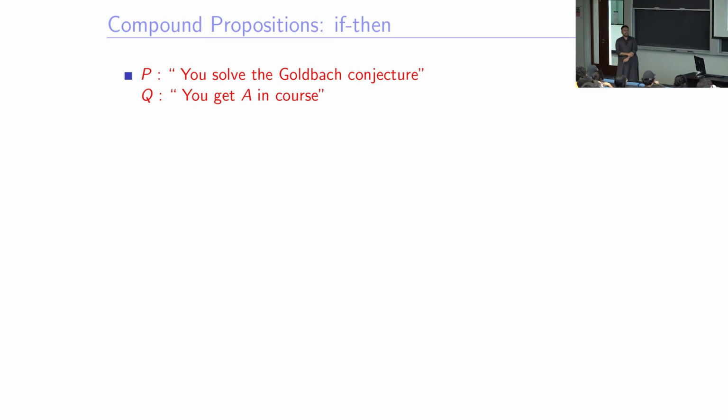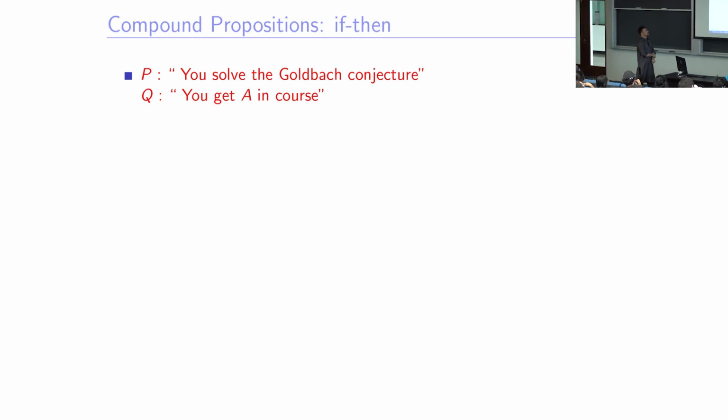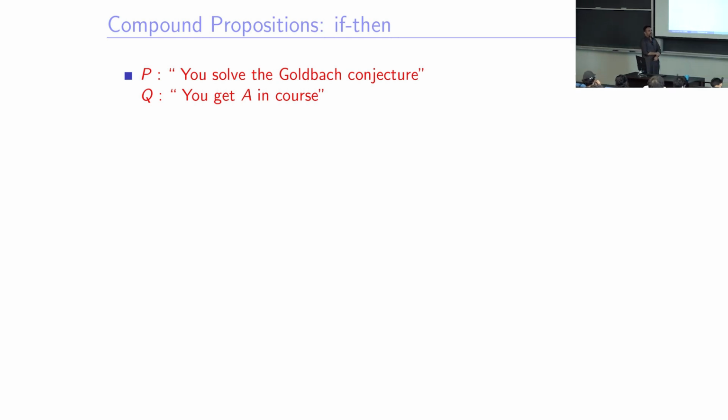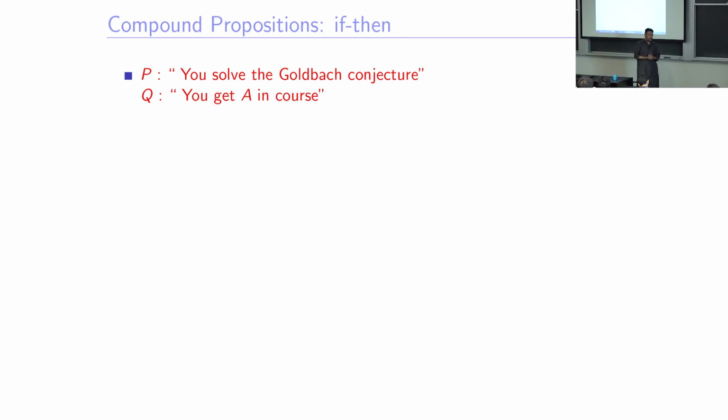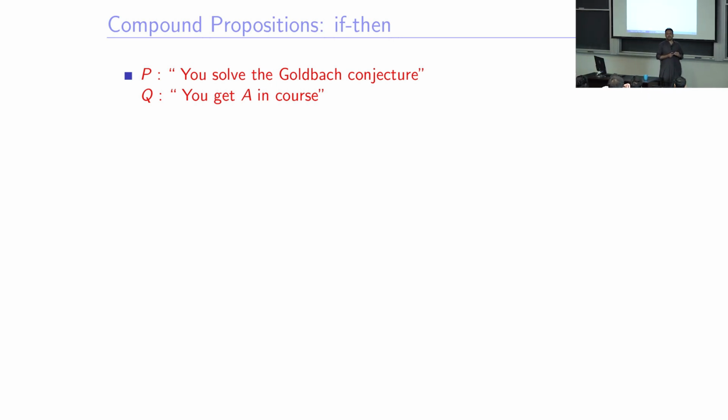Here is statement P: you solve the Goldbach conjecture. And statement Q is that you got an A in this course, or your grade in this course is A. Can you combine them with the implication, if P then Q? What will be if P then Q?